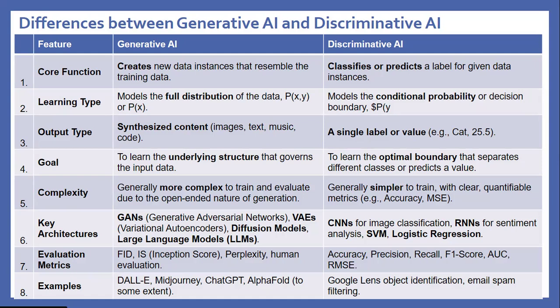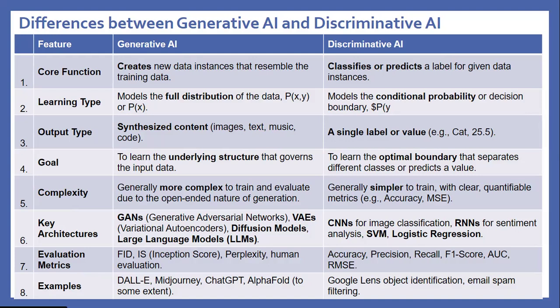Learning type: generative AI models the full distribution of data, P(X,Y) or P(X), whereas discriminative AI models conditional probability or decision boundary, P(Y|X). Output type: synthesized content like image, text, music, code. In discriminative AI, a single label or value, example: cat, 25.5.